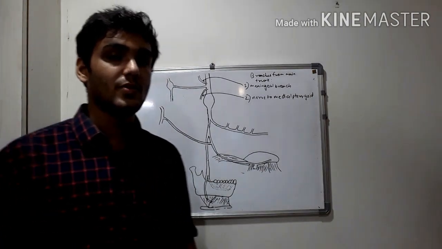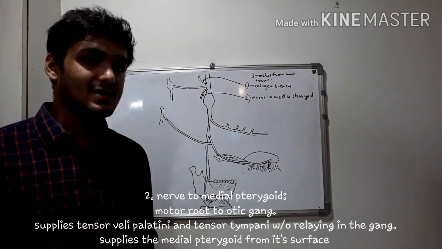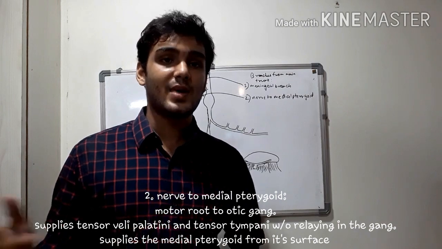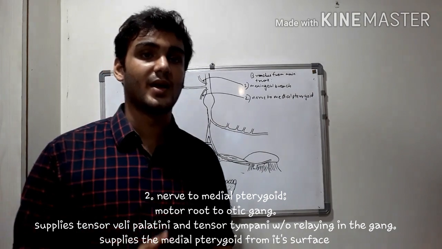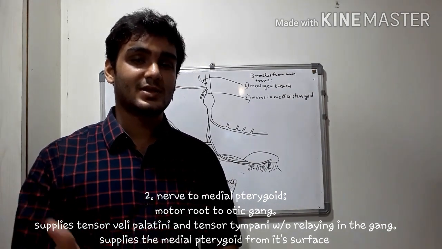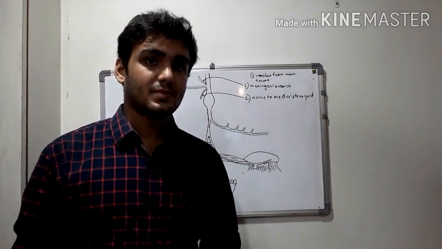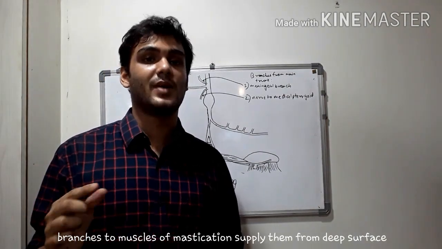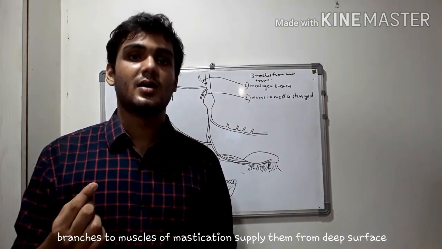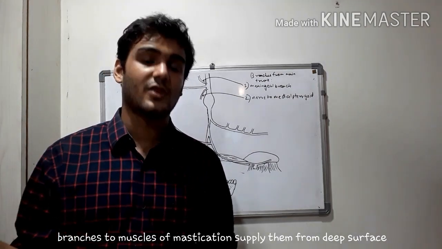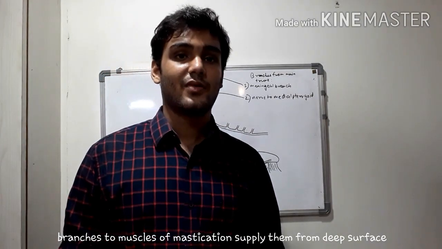Now talking about the nerve to medial pterygoid. This branch forms the motor root to the otic ganglion and supplies the tensor veli palatini and tensor tympani muscles without relaying in it, and also the main muscle after which it is named, the medial pterygoid. Now all the muscular branches of this mandibular nerve supply the muscles from the deep surface of that muscle. It is mentioned in the textbook under every branch that it supplies the muscle from the deep surface of that muscle. So that applies for this branch as well. So the nerve to medial pterygoid supplies it from its deep surface.